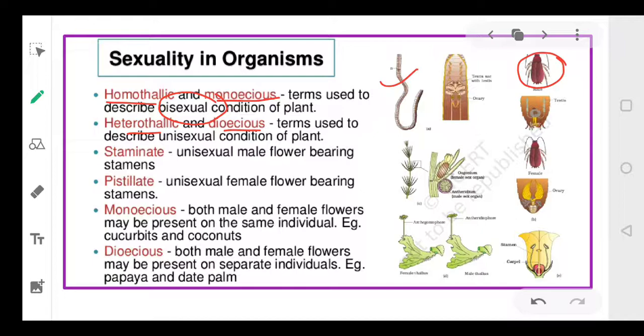Now, in case of flowers also, we can call staminate. Staminate means it's a male flower. Pistillate means it is a female flower. Monoecious means it is bisexual, both male and female parts are present in the same flower, like your cucurbits and coconuts. Dioecious means male and female flowers are present in separate individuals.